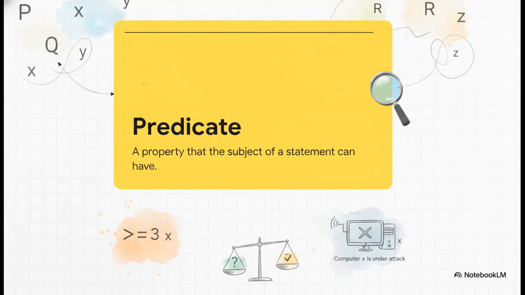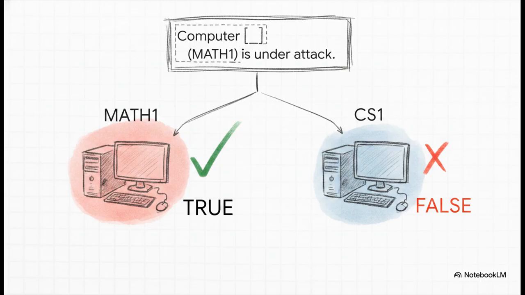Okay, so a predicate is simply a property that the subject of a statement can have. We usually denote it with a capital letter like P, followed by a variable in parentheses like x. So we read that as P of x. Now this next part is absolutely crucial. A statement like x is greater than 3, or computer x is under attack, is actually neither true nor false on its own. It's just kind of hanging there. It only becomes a proposition with a concrete truth value once you assign a specific actual value to that variable x.